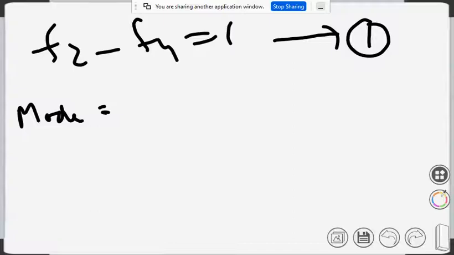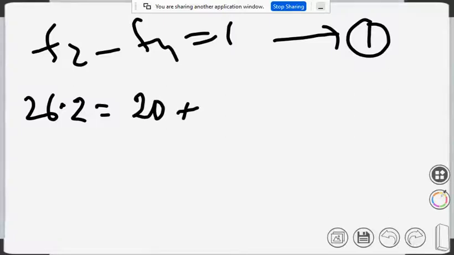What is the mode value given? 26.2, isn't it? So the modal class is also defined, and you know the lower limit, which is 20 plus, according to the formula. So F0, do you know the value of F0?